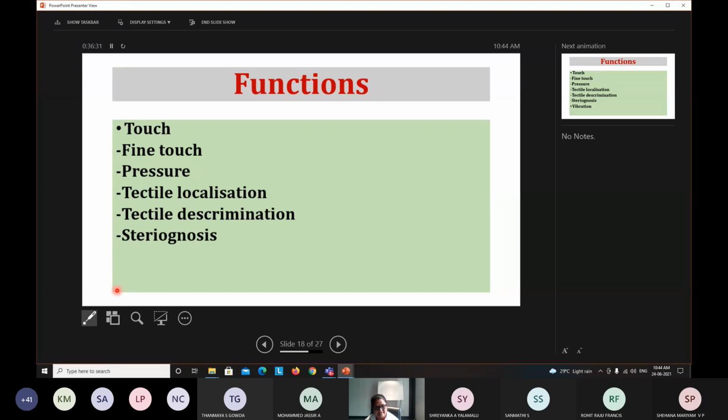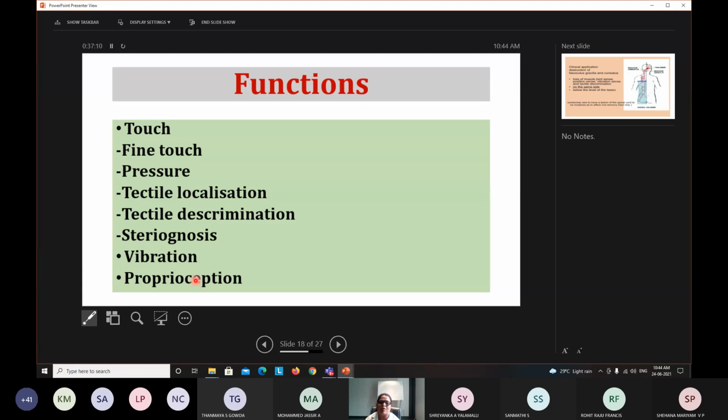Is that clear? So these are some forms of touch which are being carried by this dorsal column tract. Apart from touch, it also carries vibration sense. Vibration sense is the sense felt by the deeper structures, the changes occurring on the skin, changes happening in the surroundings of the skin that are sensed in the deep organs. That is vibration sense.